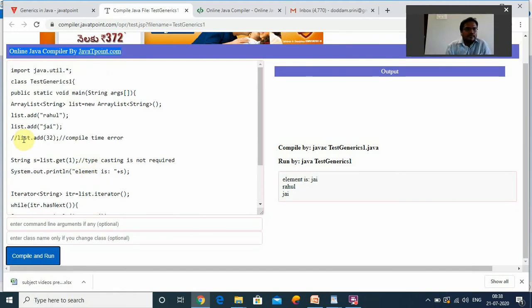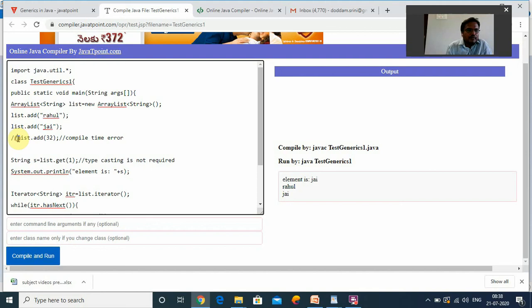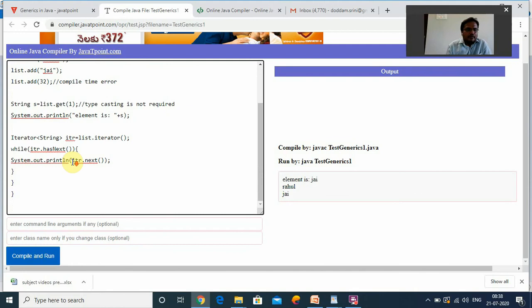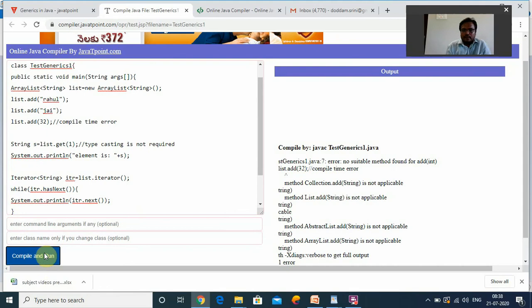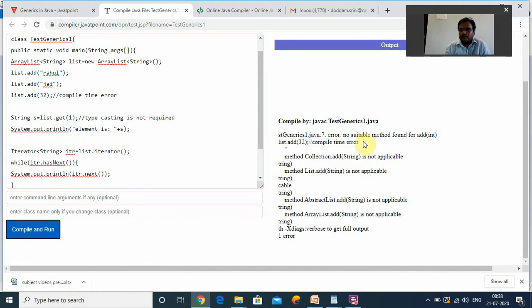That is test case 1. See, that is the program here. This is the live example. Next, if you remove this particular comment line and now run this program, compile and run. See, at the time of compilation, this is the error you are getting: no suitable method found for add(int). So that is the compile time error.